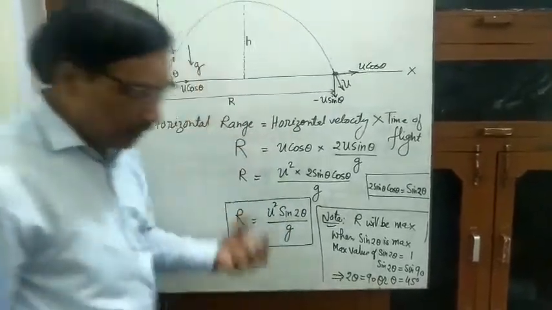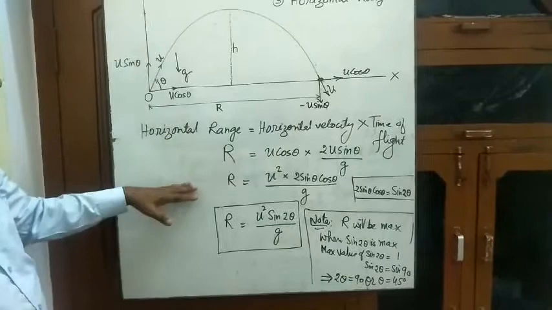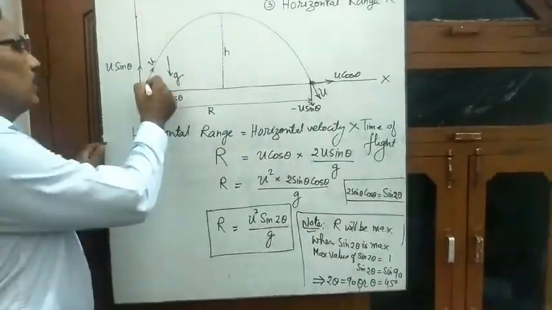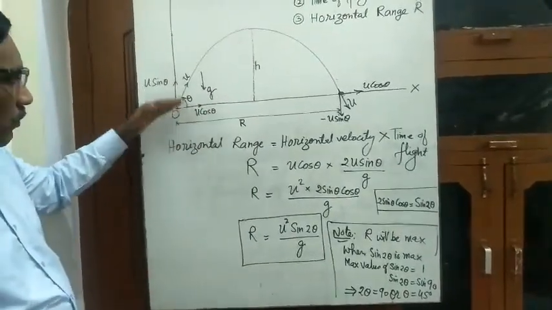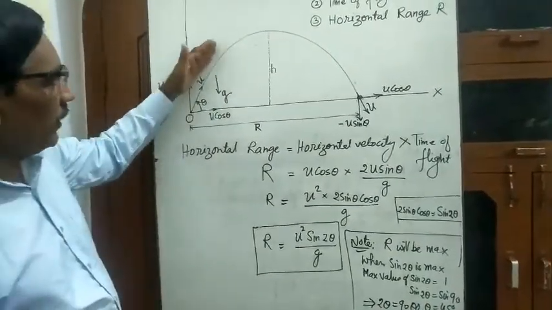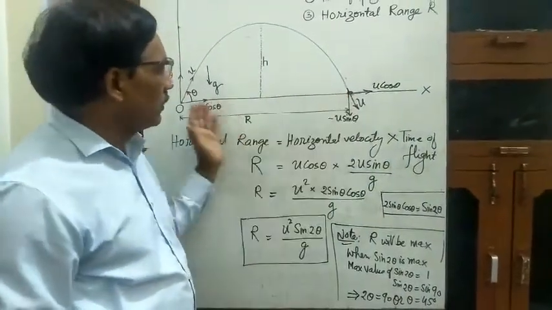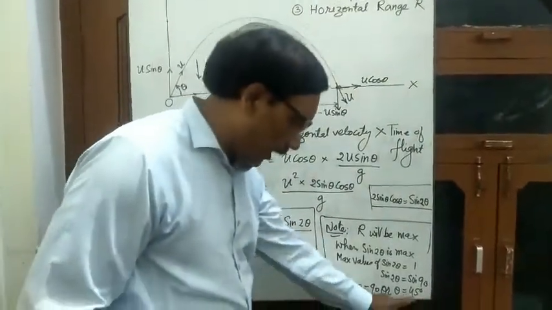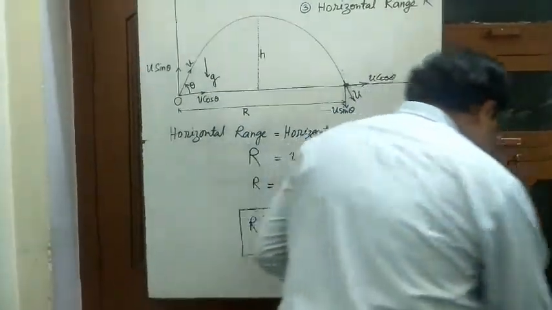If you want to hit a cricket ball for the longest distance, you have to hit the cricket ball at an angle of 45 degrees with the horizontal. If you throw the ball at 45 degrees, it will go a very long distance. The maximum horizontal range will be covered when you throw the ball at 45 degrees. One thing more,